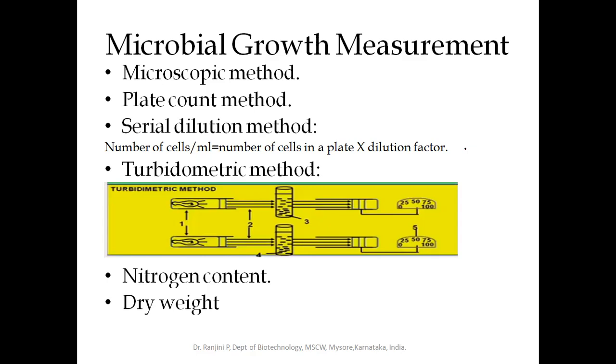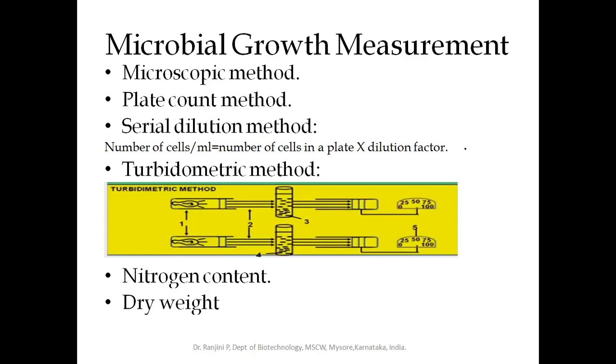Apart from that, the cell nuclear material is made up of nucleic acid, which also has nucleotides. Nucleotides also have nitrogen in their structure. So the nitrogen content of the microorganism will be used to assess the growth of the microorganism.